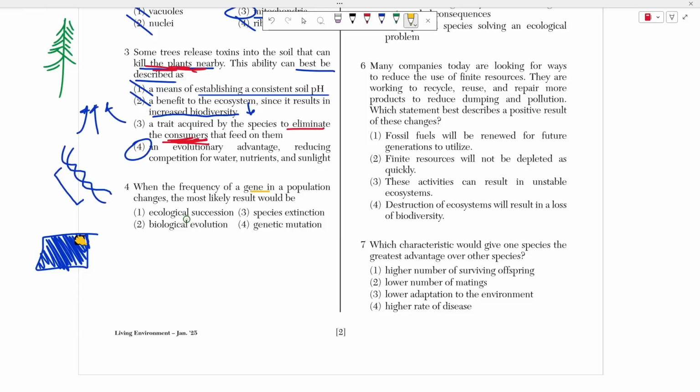And if you're changing the type of house you are, let's relate this back to biology, of course. If you are expressing different traits, if you physically look different, if you physically behave different, guess what? You are evolving, right? Biological evolution is literally talking about a genetic change in a species over many, many generations, right? So that's why number 4 has to be choice 2, because that is what evolution is. Choice 1 is wrong because ecological succession talks about an entire environment, not a specific species. And choice 3 is wrong because even if your species is changing its genes, that doesn't mean it's going extinct. That species is still alive, just under a brand new coat of paint, right? It just looks different now. It acts different now, but it's not extinct.